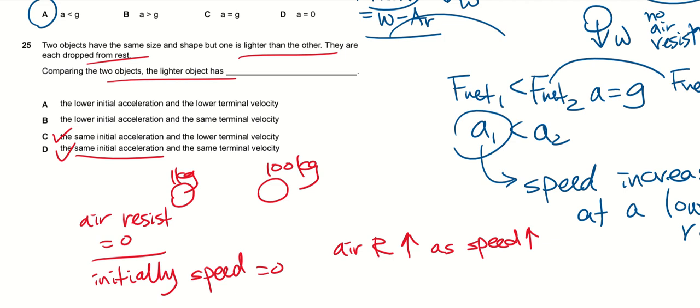Not really, but we don't need to quantify it. We can just say, as speed increases, air resistance increases. Of course, there's a formula, but that is beyond our level and beyond my level, I admit. So as it falls, the air resistance increases. Let's draw the free body diagram.